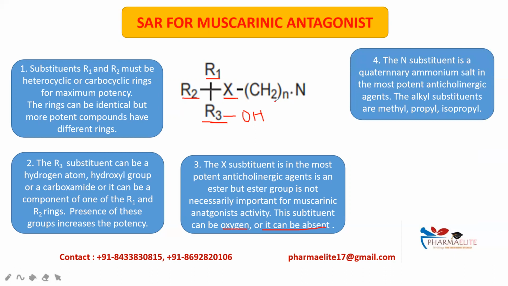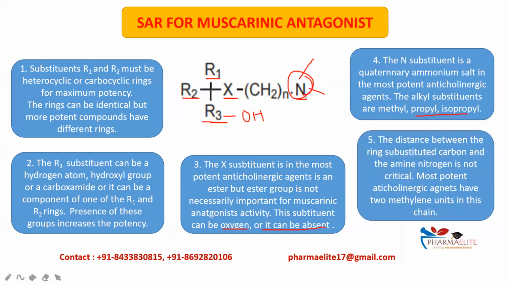The fourth point is the N atom. Here it must be a quaternary ammonium salt, and the presence of this increases the potency of the anticholinergic agents, and therefore it is very important. If there are any alkyl substitutions on this nitrogen atom, these are methyl, propyl, and isopropyl.